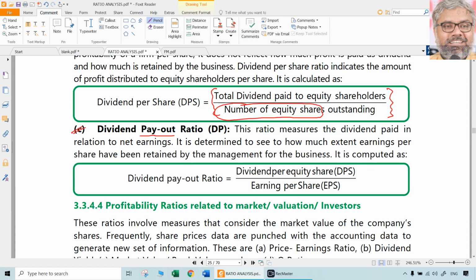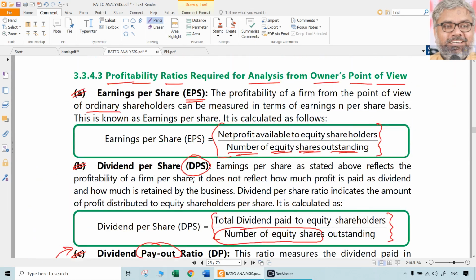These names and formulae and concepts have to be very, very thoroughly remembered and understood. So as the name indicates, pay out. Paying out from where? Where from the company will pay out? From the earnings. So out of the EPS, how much it is paying? DPS. So DPS by EPS is dividend payout ratio. Simple. And the complement of this will be retention ratio. Though it is not here, it is automatically to be understood. The remaining will be called retention ratio or retained earnings ratio.